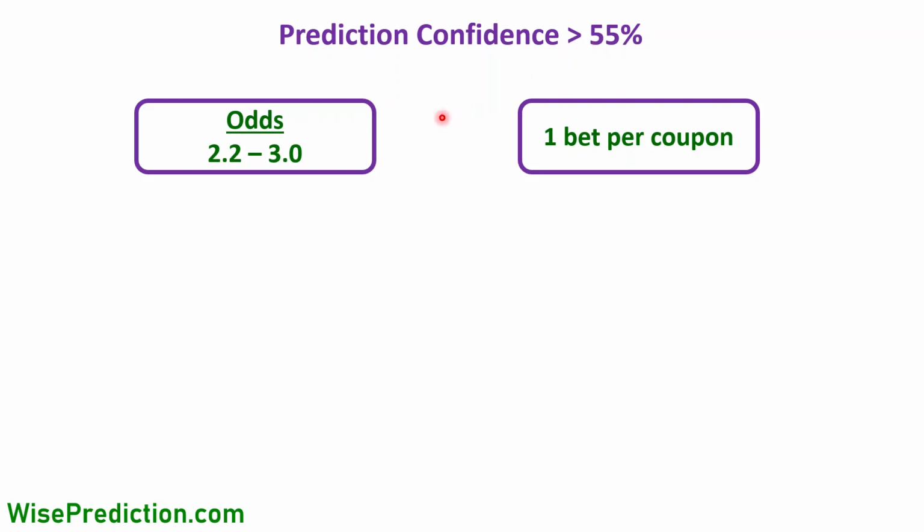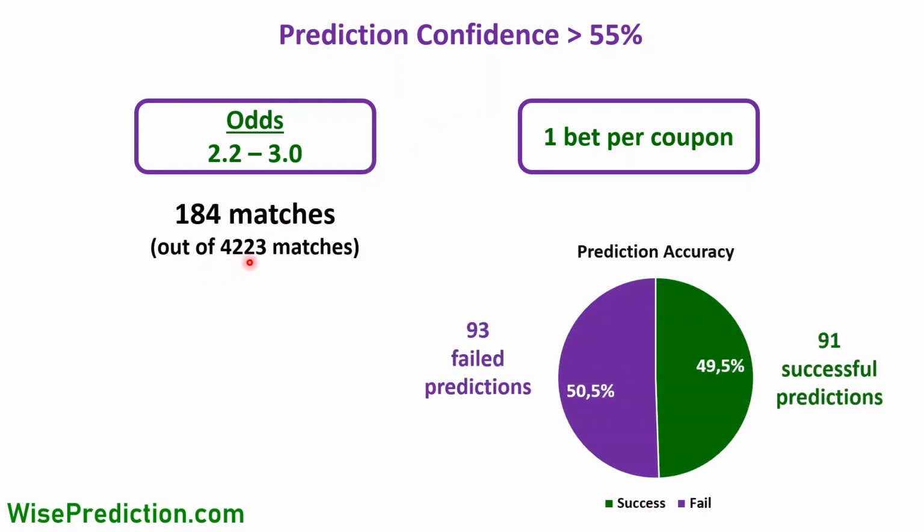And if you just focus on such matches, out of 4,223 matches, we had 184 matches meeting this criteria, and the odds for such matches were between 2.2 and 3. So we have two conditions here. The odds for our prediction are going to be between 2.2 and 3, and the prediction confidence is going to be above 55%. In the previous scenario, in the overall results, the prediction accuracy was 44.5%. In this case, it increases by 5% and goes up to 49.5%. So 91 out of 184 predictions were correct.